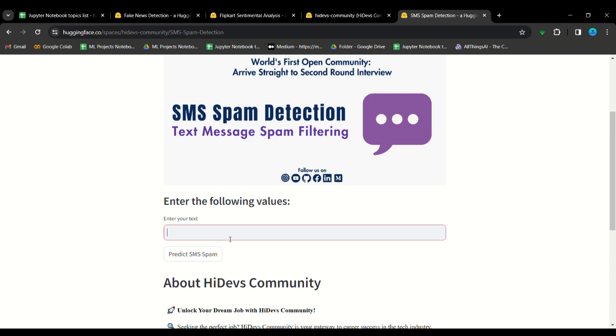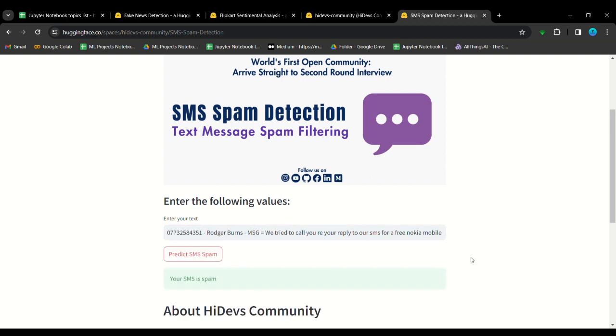So I have copied one text from internet. Just I will be pasting it. See what the input is. We are providing a number, Roger Burn message. We tried to call you. They replied to our SMS for free Nokia mobile. See, the message itself seems to be spam. Let's check whether our model is predicting correct or not. See, your SMS is spam. The model predicts it correctly.